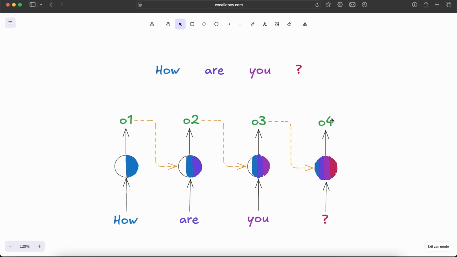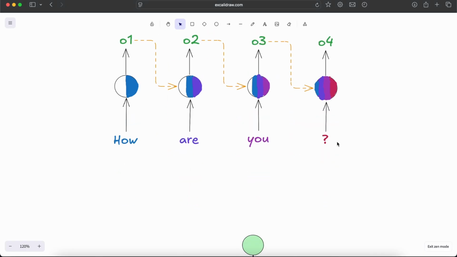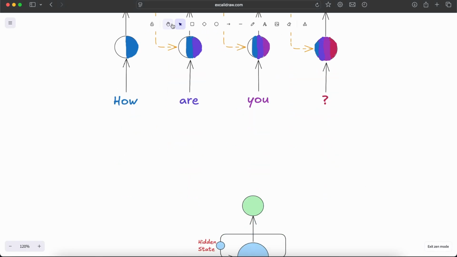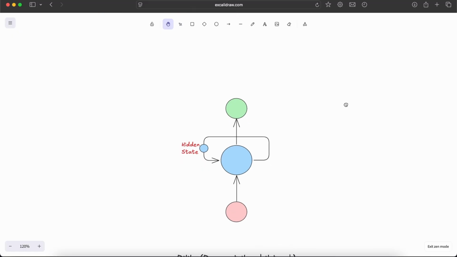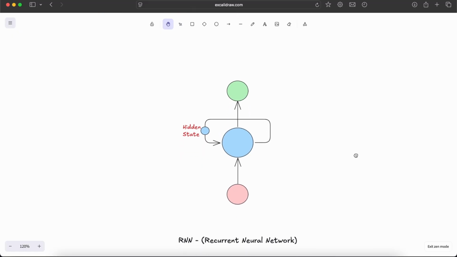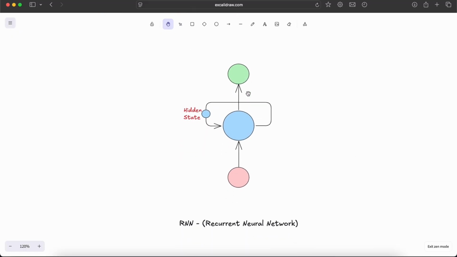To represent this recurrent nature, where we are feeding the output back into the model, we represent the recurrent neural network like this. It looks like a feed forward neural network, where we have input, then some hidden layer, and then the output.